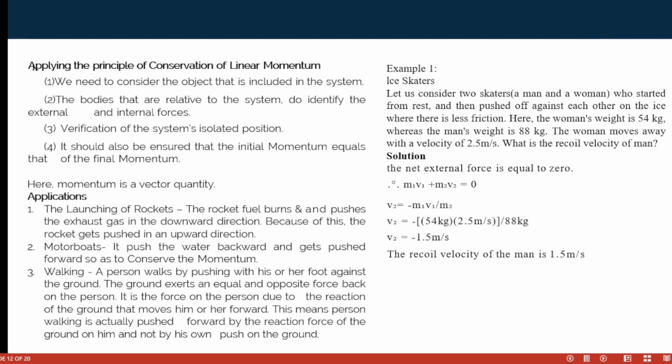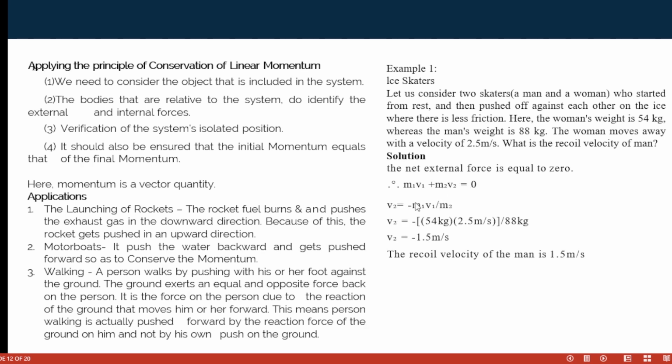The woman moves away with a velocity of 2.5 meters per second. So don't forget, mass and velocity is our focus when we are talking about linear momentum, conservation of linear momentum. So the external force is equal to 0, m1v1 plus m2v2 is equal to 0. Mass times velocity is the momentum. So this is the momentum of the first body, the momentum of the second person.